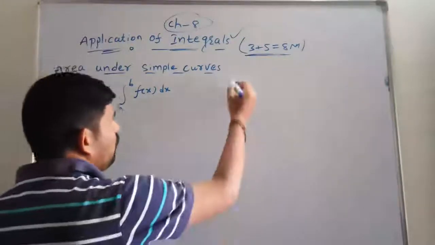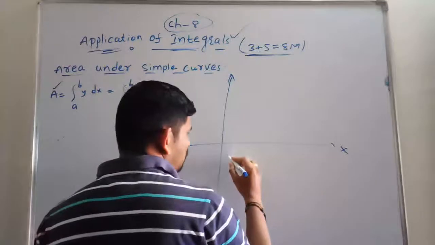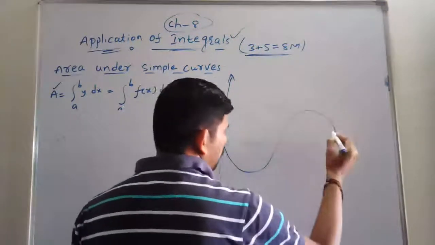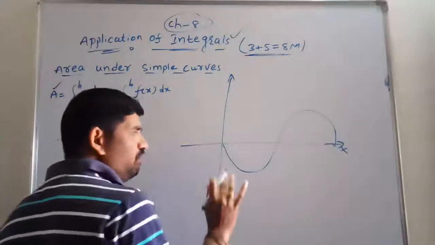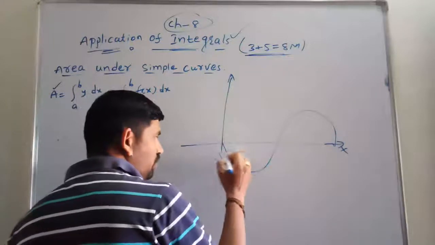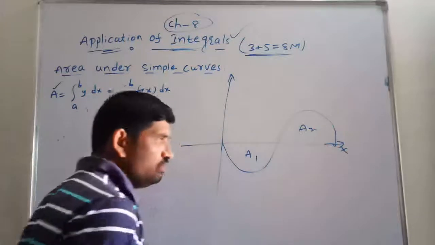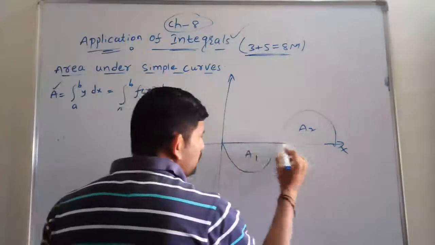Okay, if you are taking the x-axis and y-axis, and some little bit of curve, simply this is the curve I am taking. If you are finding the area of this curve, how can we find it? Say the area of this one is A1 and the area of this one is A2. This one is lower to the x-axis.